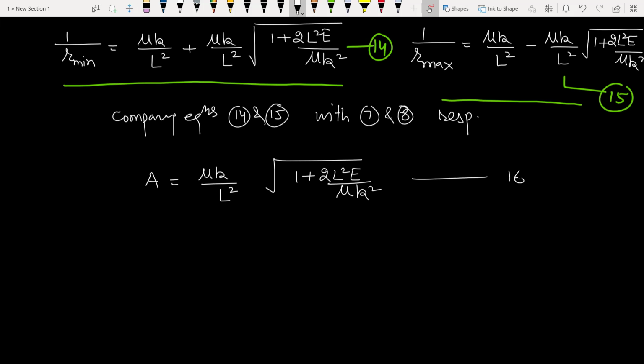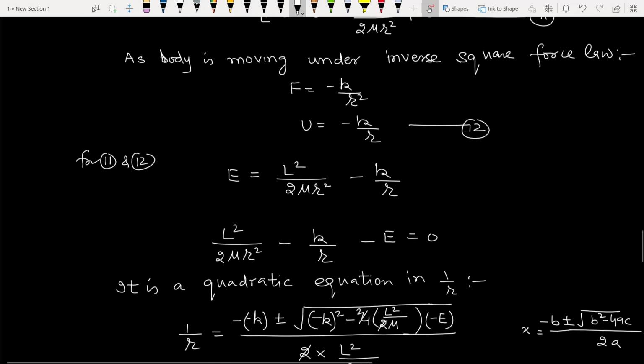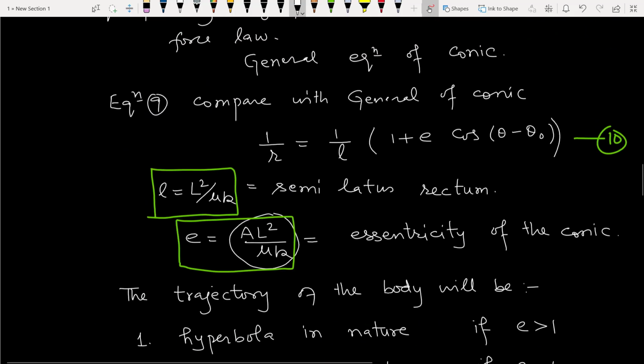We mark this as equation number 16. So eccentricity is given by A L square upon mu k. We derived this formula yesterday. This is there in equation number